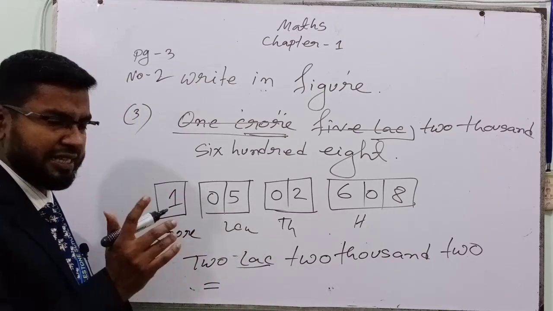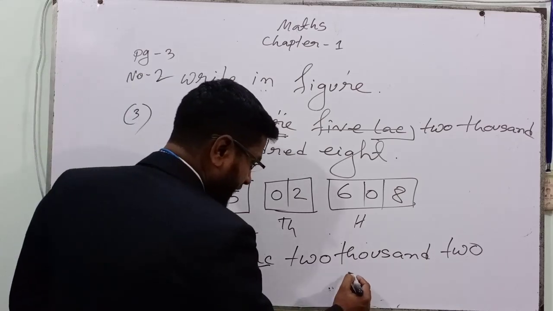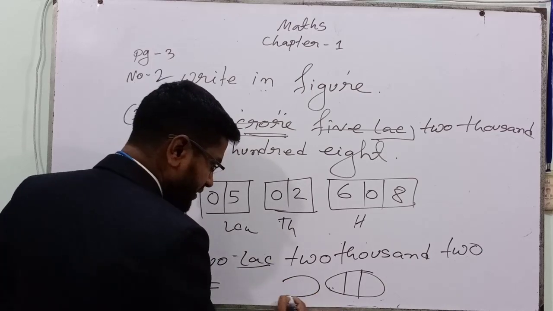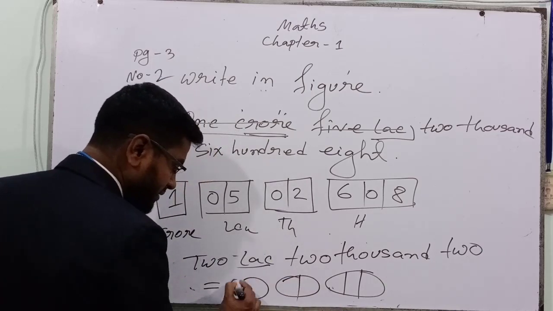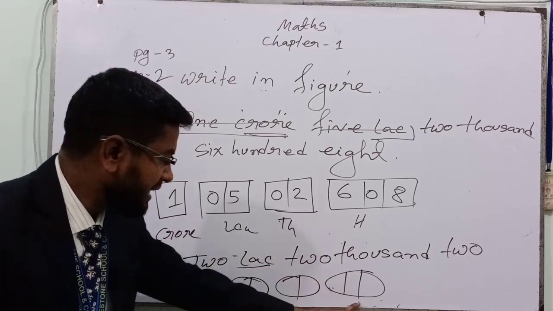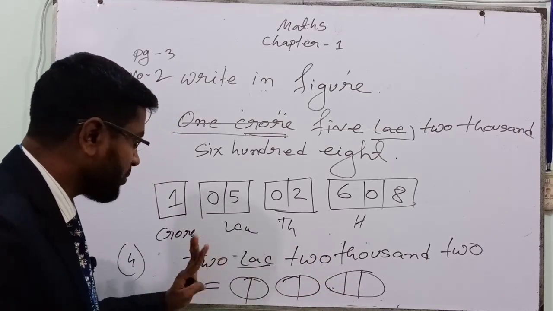These 3 types it will go. 3 digits first, we will make it 3, then 2, then 2. Now we will write, look, 3, 2, 2, 2 lakh.